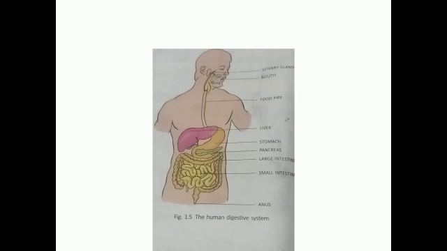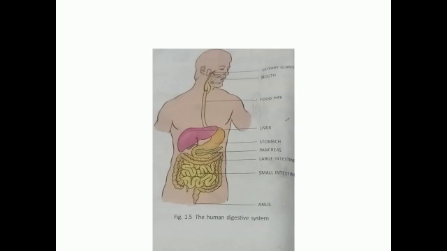The inside walls of the small intestine produce a juice that mixes with the food. The liver and the pancreas also pour their juices into the small intestine. These juices help to completely digest the food. The digested food is almost like a liquid. The blood vessels present in the walls of the small intestine absorb the digested food and carry it to all the parts of the body.